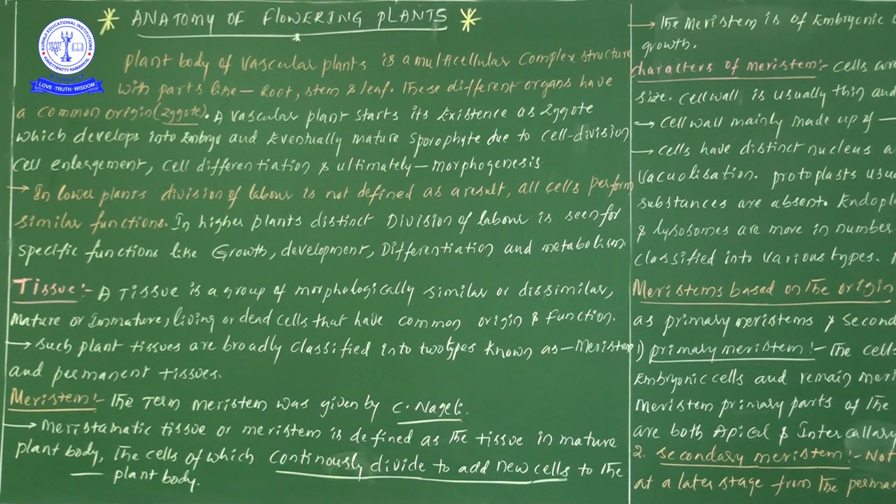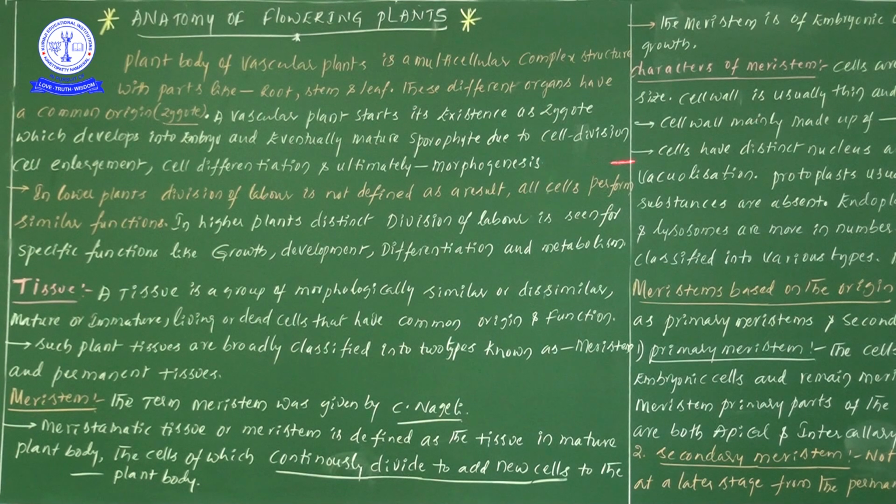One particular point I would like to highlight: all living organisms present on the globe, on the earth, start with a single-celled diploid zygote. Our life cycle, plants' life cycle, animals' life cycle, any kind of animal present on the earth, definitely develops from a single-celled diploid zygote. Don't forget, very important. Next, a vascular plant starts its existence as a zygote.